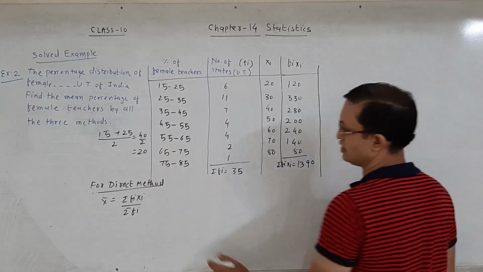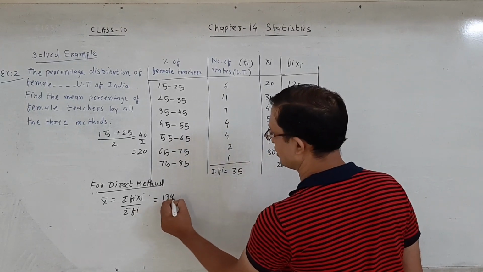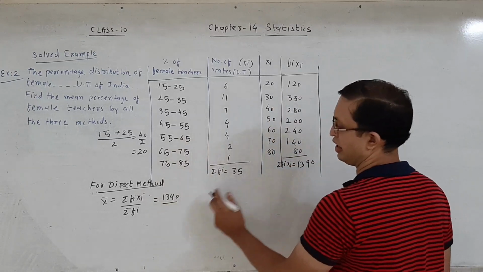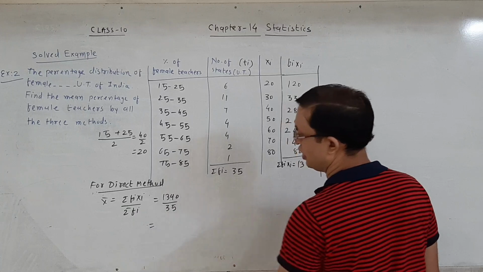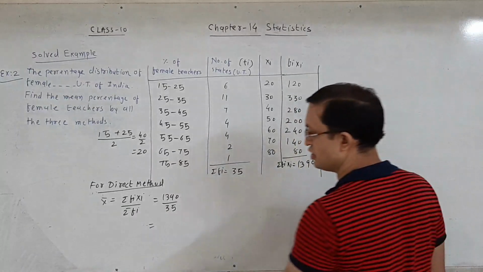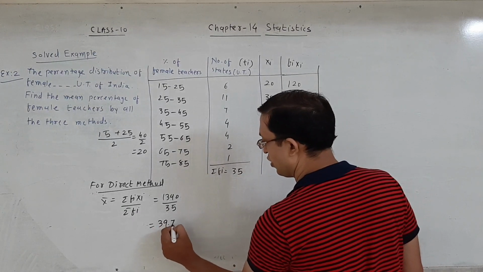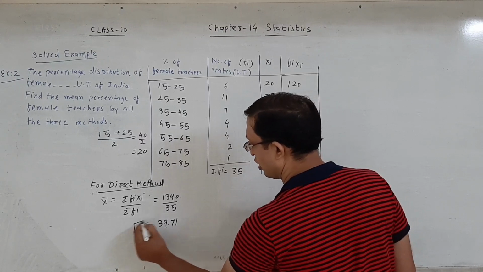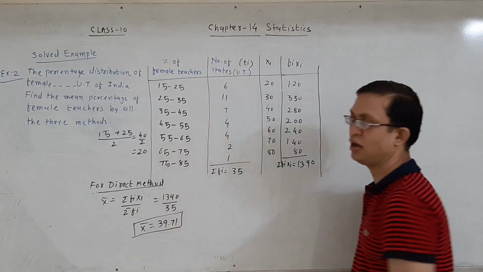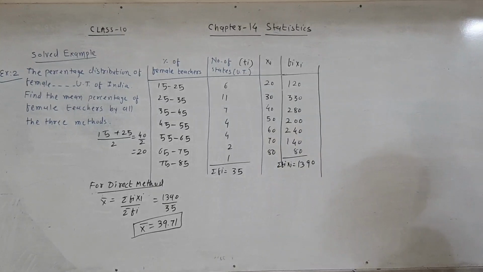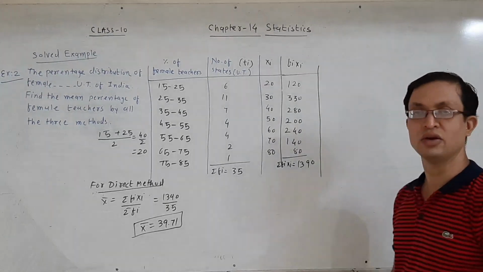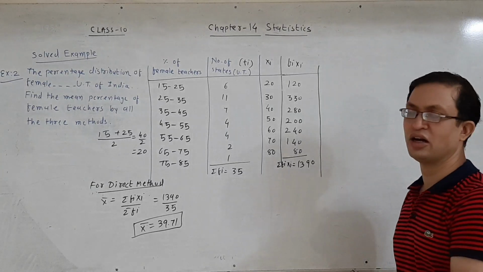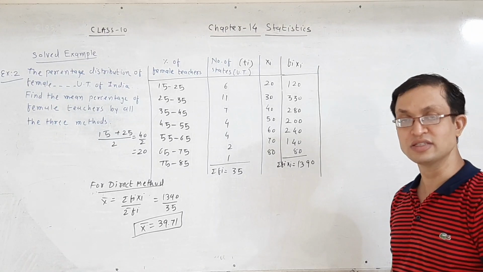Sigma fi xi is 1390, divided by sigma fi, the sum of all frequencies, which is 35, and the final answer is 39.71 by the direct method. When we found the mean by the direct method, the answer was 39.71. By any method, the answer is always the same.